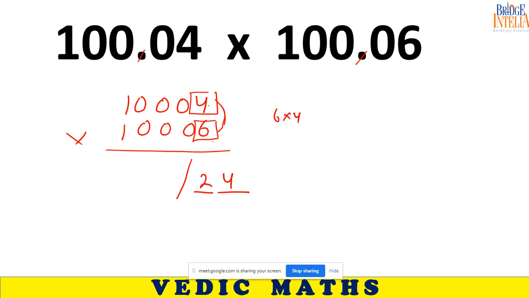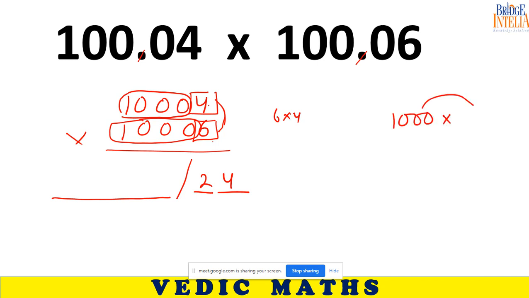Now look at the remaining digits. The remaining digits are identical, 1000. So what should I be writing in the first part? 1000 multiplied with the next number. What is the next number? 1001.